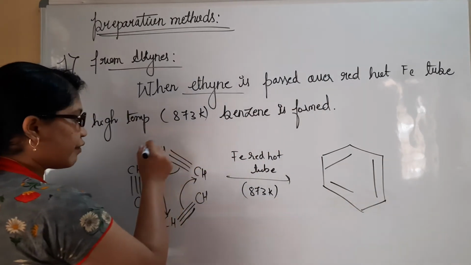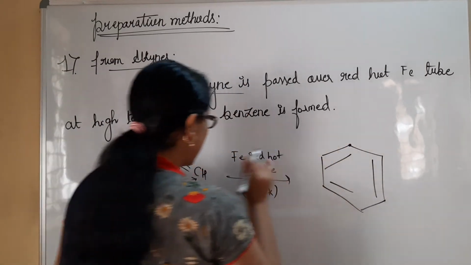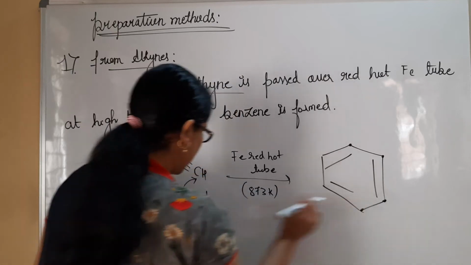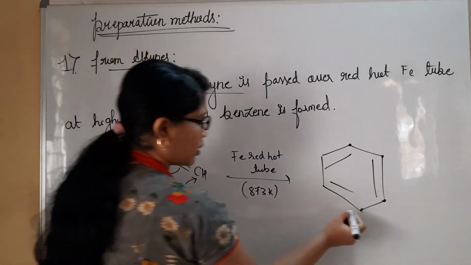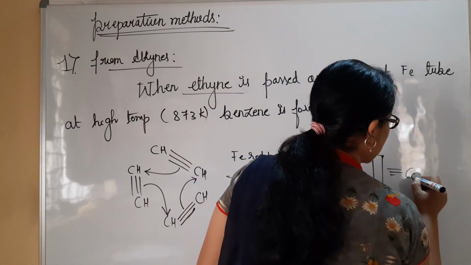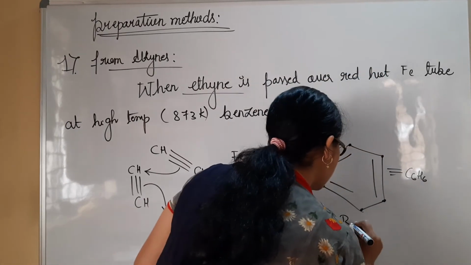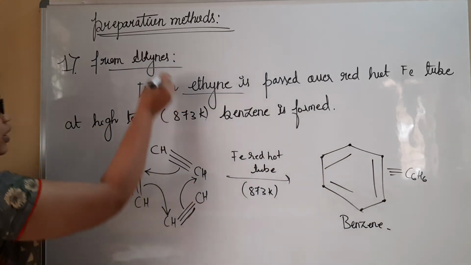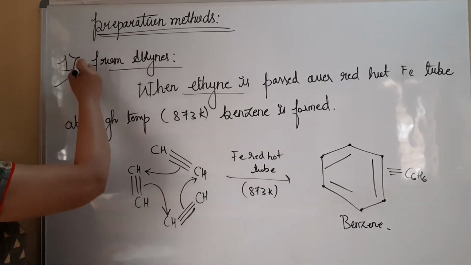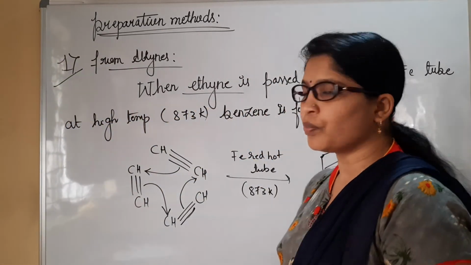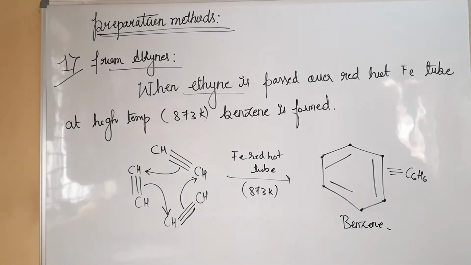See here, I have the first carbon atom. Yes, it is there. I have the second carbon atom. Yes, it is there. Third, fourth, fifth, sixth. So this is the formula C6H6, which is benzene, formed here with the help of alkynes. This is considered the first method for the preparation of benzene. Do copy this. We'll move to next.